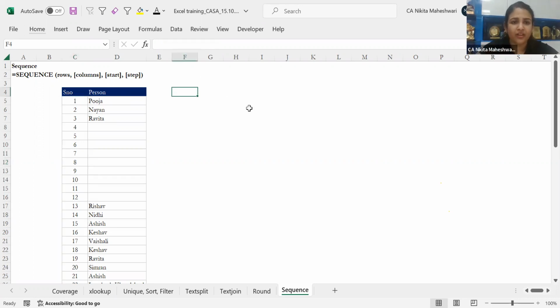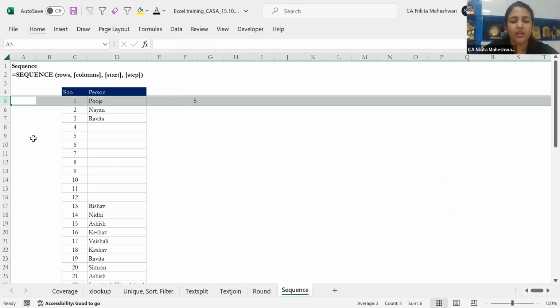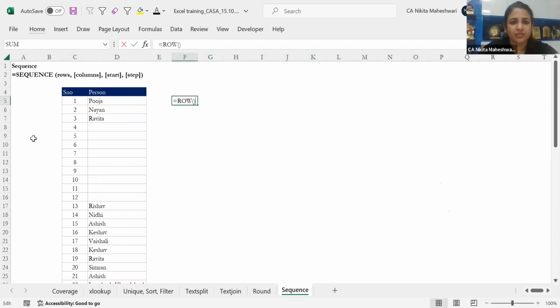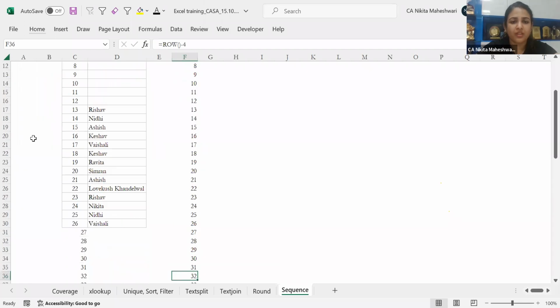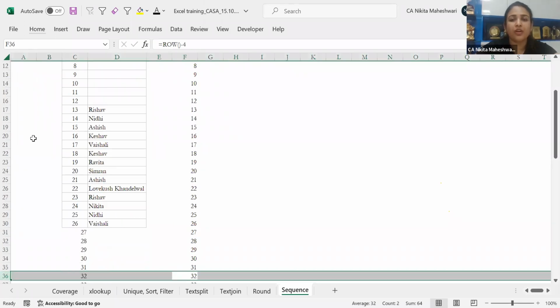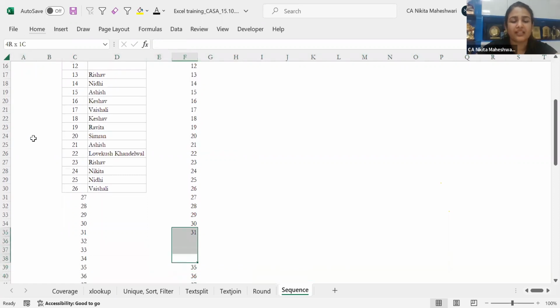One thing, sir, what you can try is, there is a function of ROW. This gives you the row number. So here, this is the 5th row. Since I wanted to start from 1, I do 5 minus 4, and I can drag it. So if I delete something, this will not create a problem. But if I add something, it will create some blank cells in between. But it is still a good workaround.